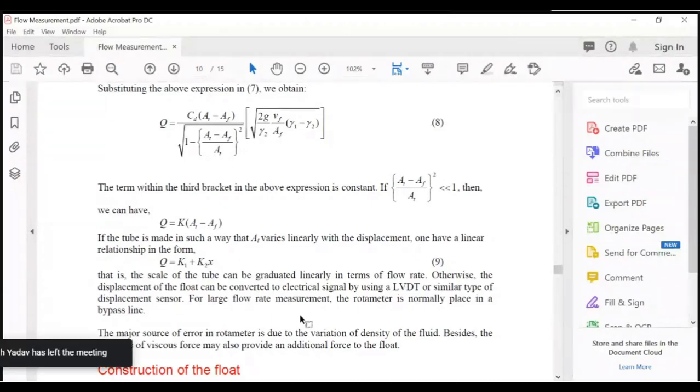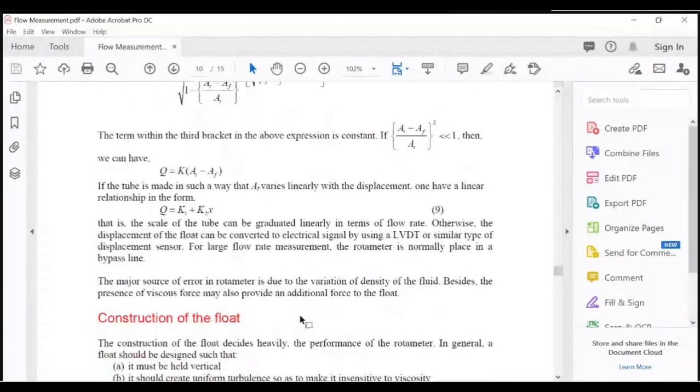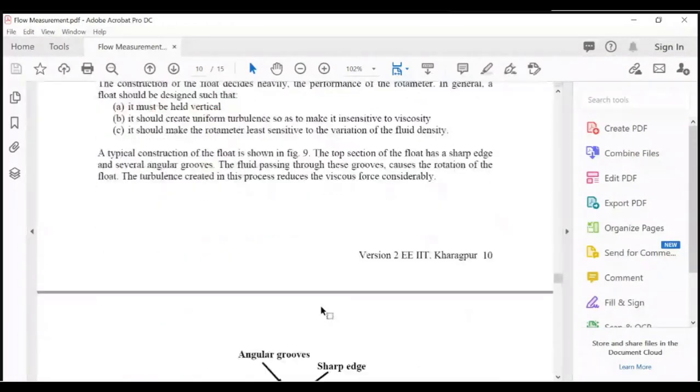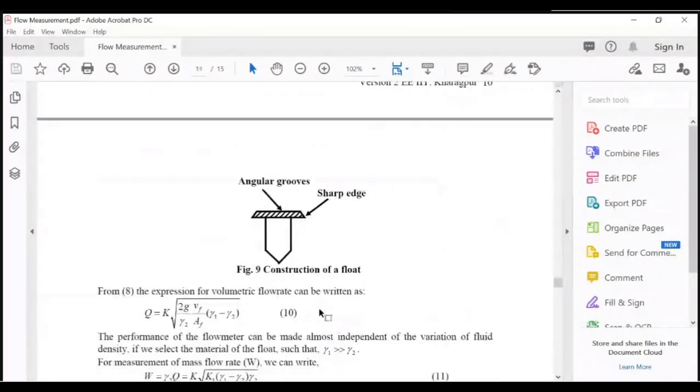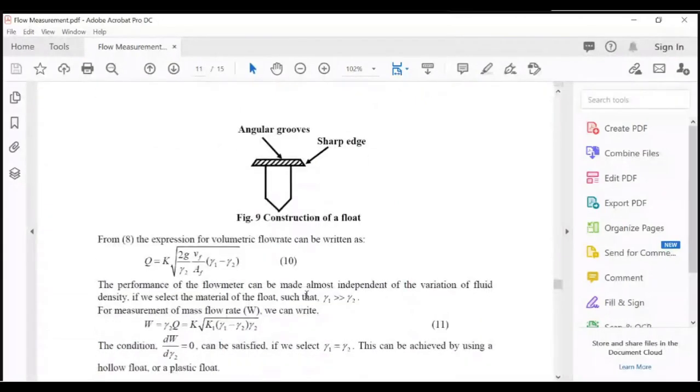For large flow rate measurement, the rotameter is normally placed in a bypass line. The major source of error in rotameter is due to the variation of density of the fluid. Besides, the presence of viscous force may also provide an additional force to the float. Construction of the float, you need not go much into construction of the float, etc.